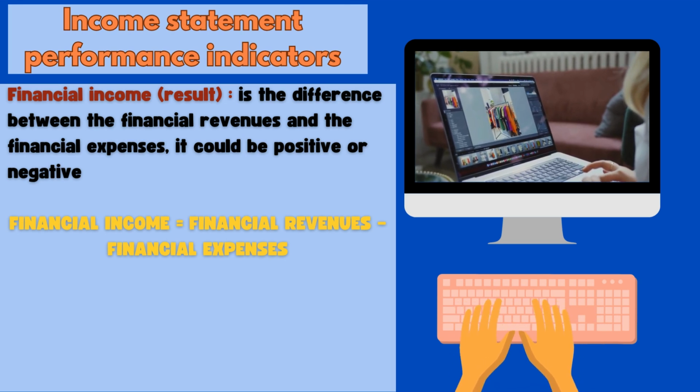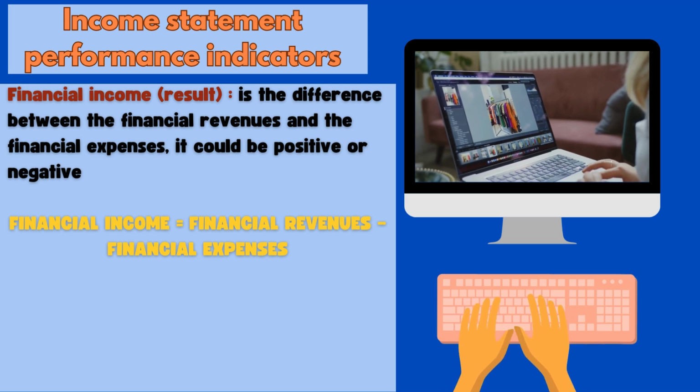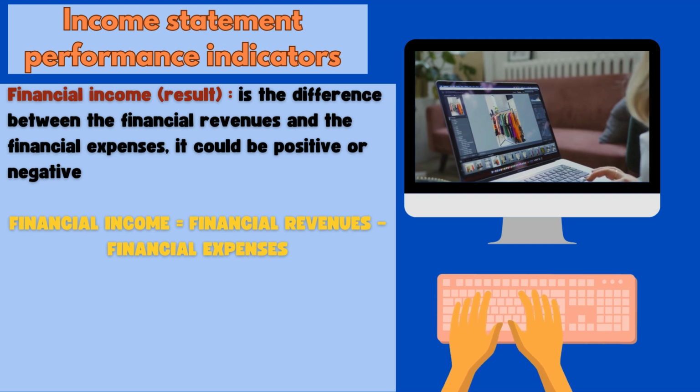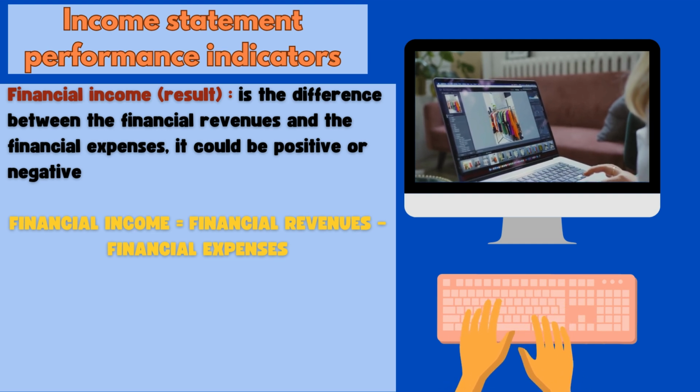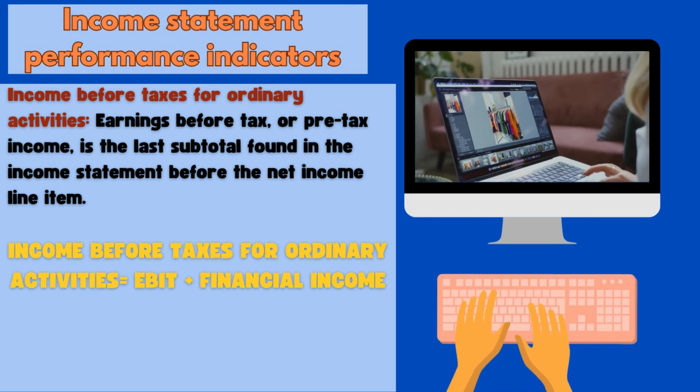We have also the financial result. The financial result, or the financial income, is the difference between the financial revenues and the financial expenses. It could be positive or negative. This account is just for the company who practice the financial activities.